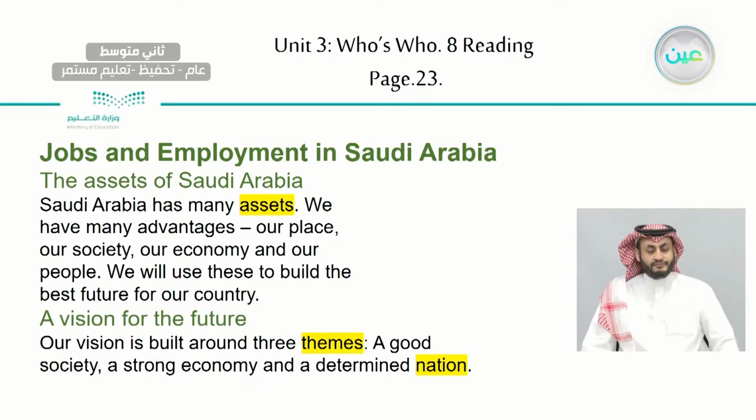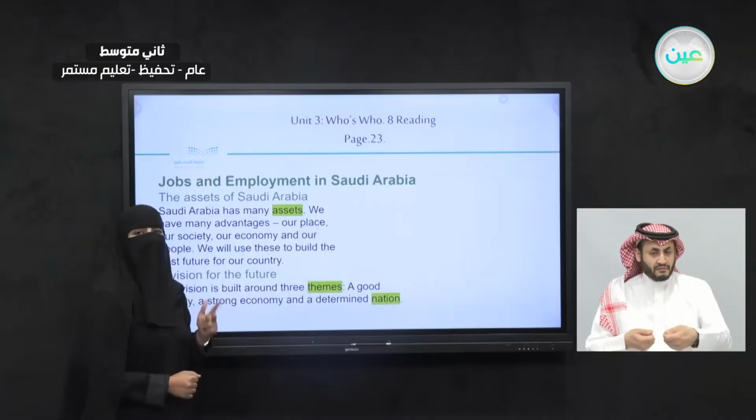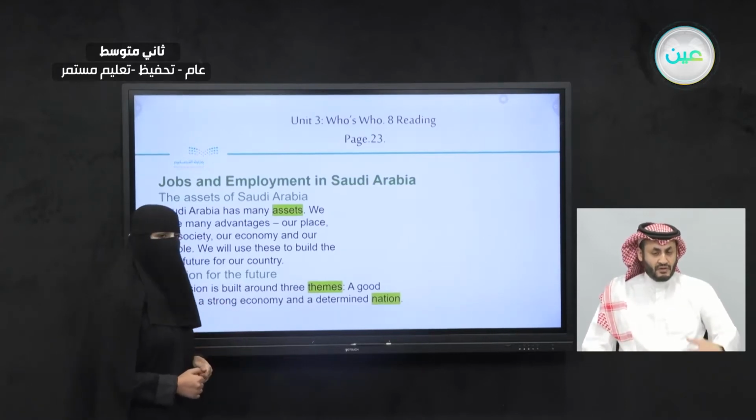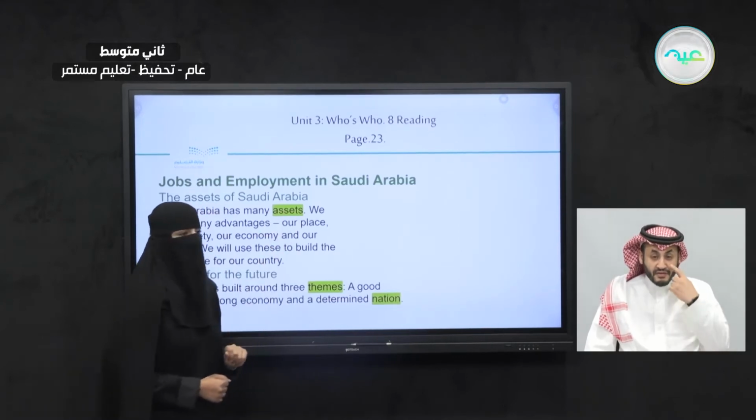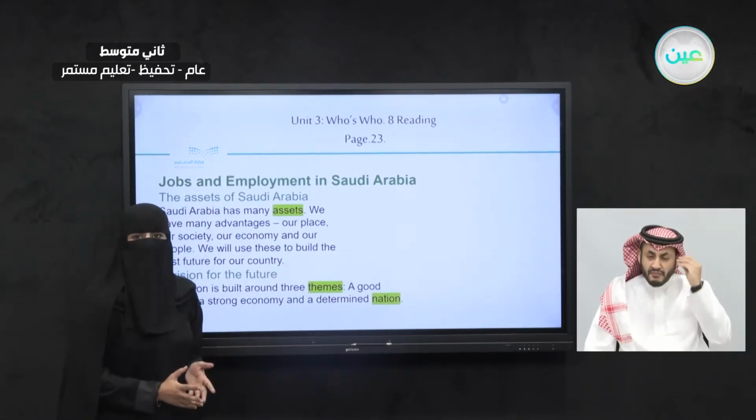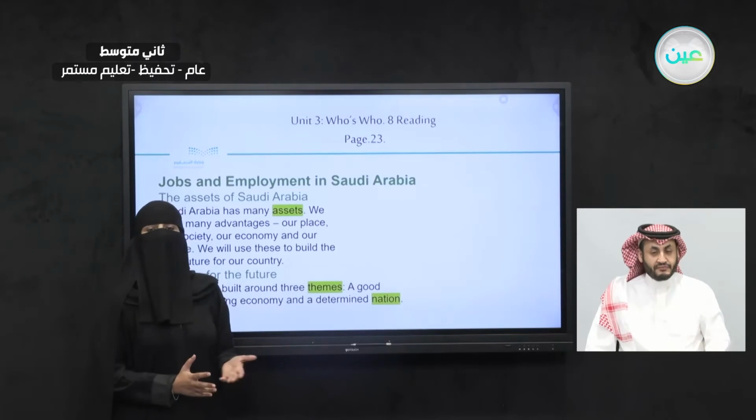So here, a vision of the future. So what is this subtitle talking about? The three themes here for the future. A good society, a strong economy, and a determined nation. So what is the meaning of nation and themes and assets? If you didn't understand the meaning of these words, I want you to look up for the meaning yourself.